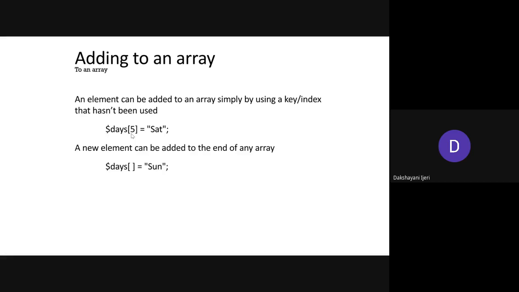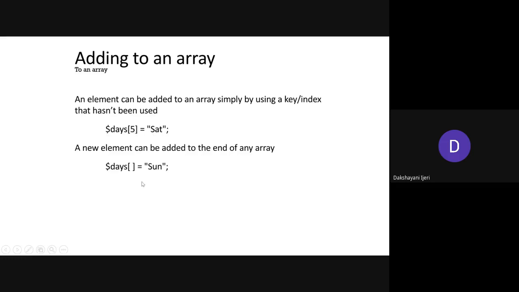For example, if you have only two elements in an array, and you want to add an element at the fifth position, you can do it. It is also allowed here. That means the rest of the three positions will be left blank with the null value. So Saturday is going to be added directly at the fifth position, right?